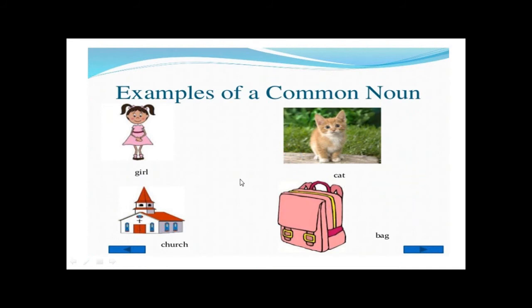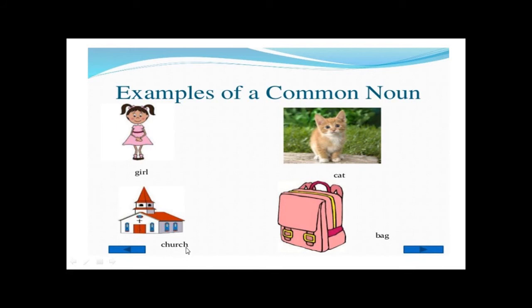Very good. Now look at these examples. Some examples of a common noun. Girl, as we said before, common. And this one, cat, it can be any cat. I don't give her a name, so it can be any cat, so it's common.